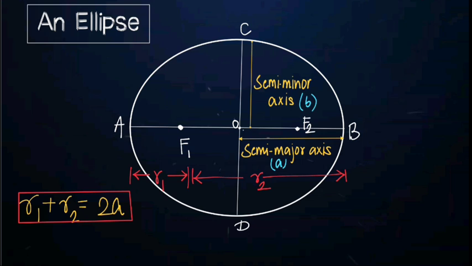And this R1, R2: R1 is the perigee, R2 is the apogee, and perigee plus apogee is equal to the major axis. And what is the major axis? 2 times the semi-major axis. So R1 plus R2 is equal to 2A.